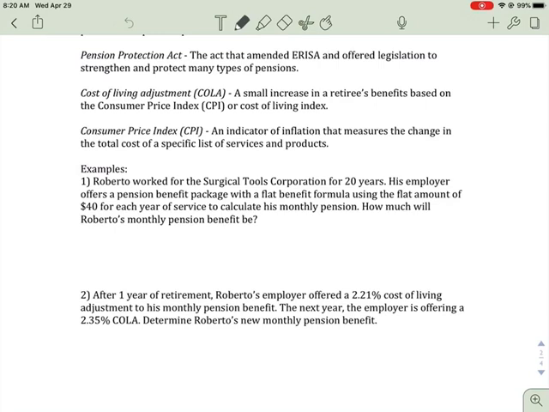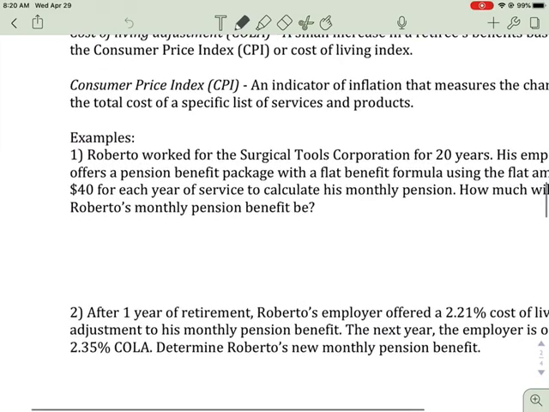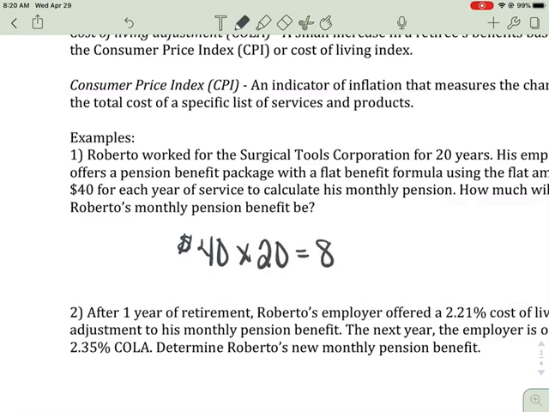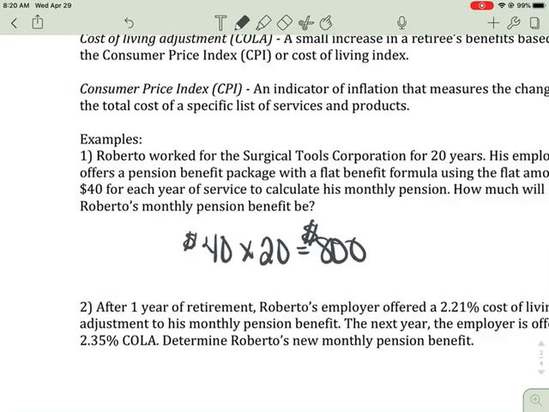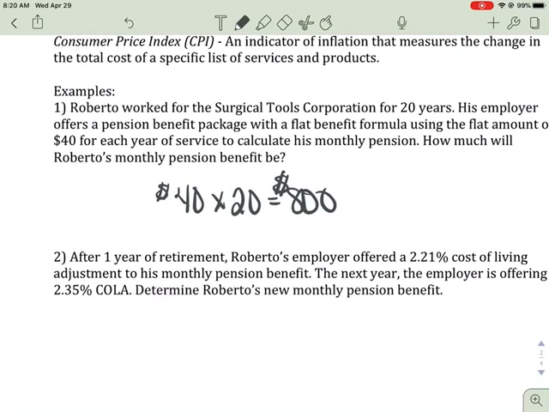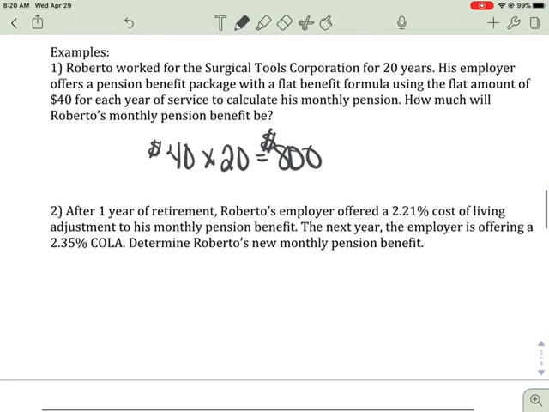Well, he worked for them for 20 years, and he's getting $40 for each year. That's the flat amount. So all we're going to do is take that $40, times it by the 20 years, and we're going to get $800. And that is going to be his pension benefit from the company per month. That's the whole point of the flat formula: you take the amount, multiply by the number of years, and there's the amount of money you're going to get.